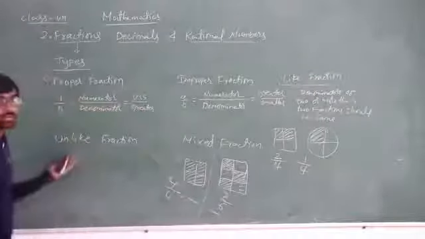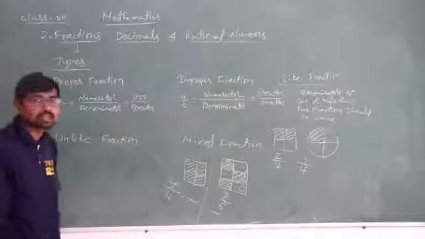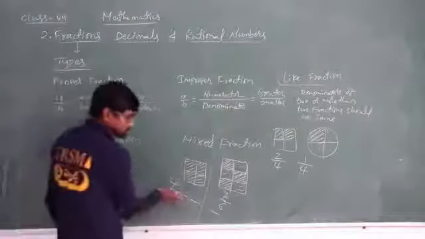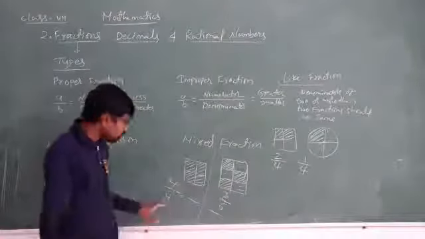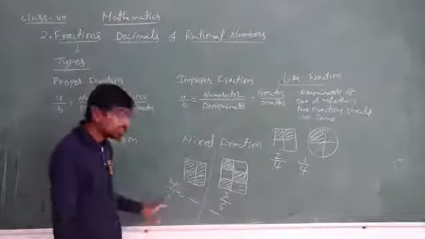Understood? What about unlike fractions? Reverse, if denominators are not same. These both are unlike fractions. Why? Here in denominator we have 4, here in denominator we have 6. Here we have denominator 4, here we have denominator 4. So as the denominators are same, the whole parts are same, so they are called like fractions. Now coming to these both, they are unlike fractions. Why? The whole parts are not same, they are different from each other, isn't it? Because of that reason, they both are unlike fractions.